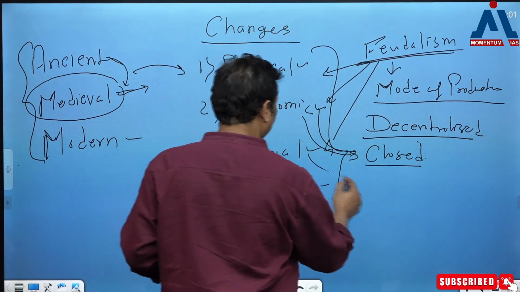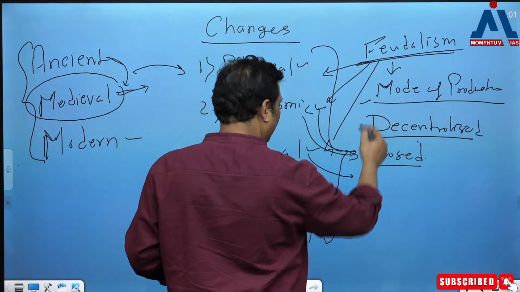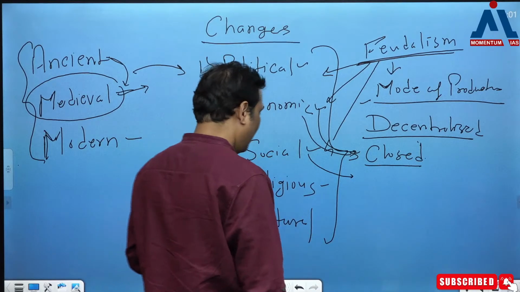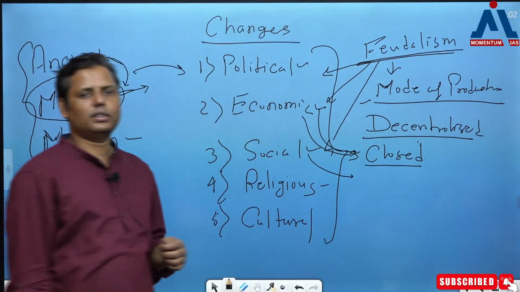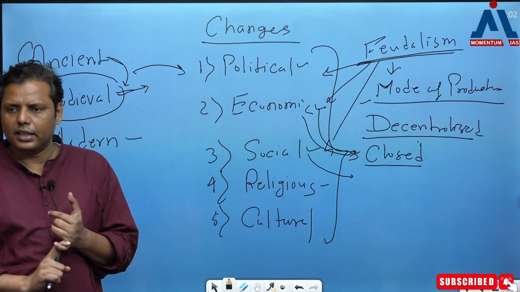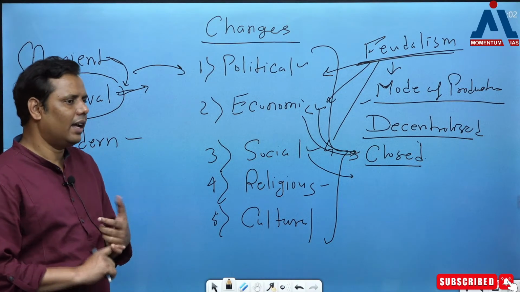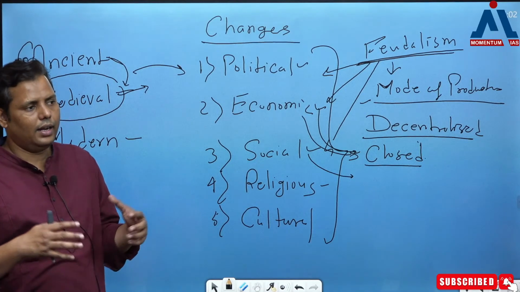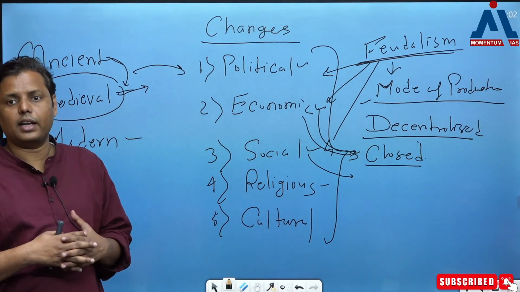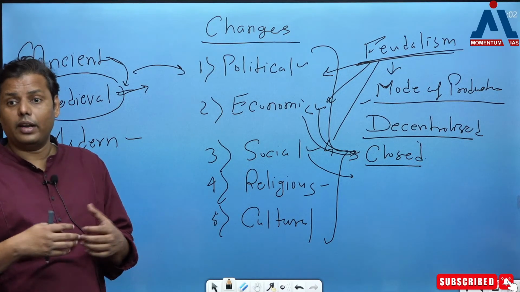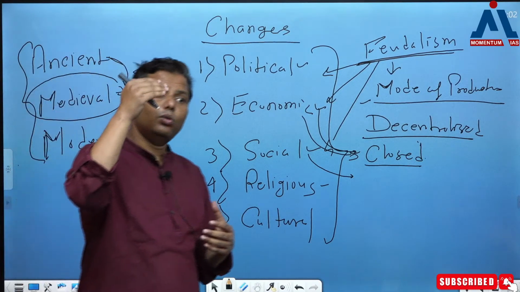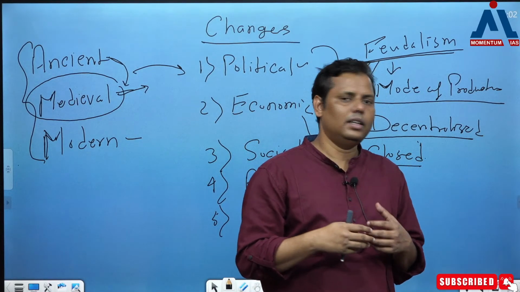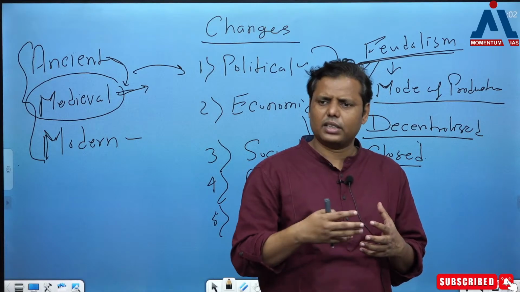So then when it comes to society, of course the kind of polity and the economy we see was having a greater impact even over the society. And what kind of impact could be noticed over the society? If the polity is very decentralized, and that decentralization gives local power which is enjoying a greater amount of power, on the other hand it is not allowing the society to go for a greater amount of commercial interaction, or let's say exchanges, which somehow stops or creates a hurdle for getting new ideas, new concepts, new discoveries and so on.